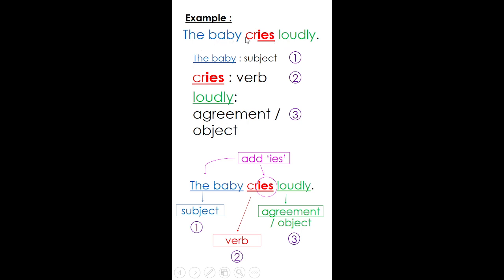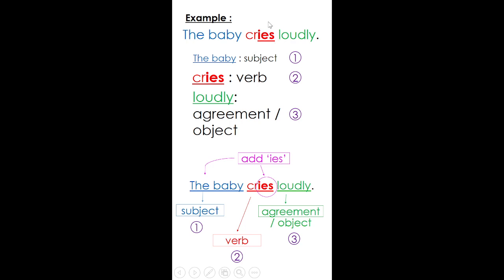The baby cries loudly. Before you add the IES, make sure to remove the Y because the original word is cry, C-R-Y. Like I said, you might have a complete sentence with the subject, the verb and the agreement, but once the sentence is complete, you have to make sure that you are using the correct verb.